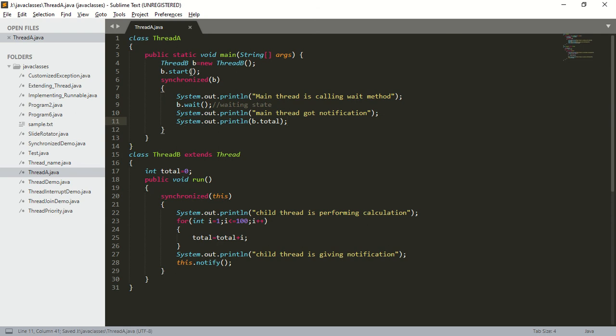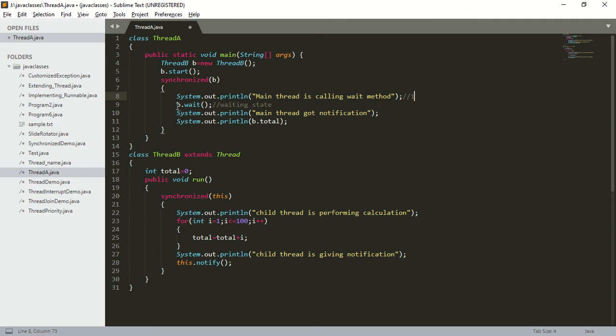After this b dot start, how many threads are there? There are two threads. Which are those two threads? Main thread and child thread. Assume that the main thread has got a chance. It is not guaranteed that the main thread will get a chance first, but assume it has. So what will be the sequence of statements? First, which statement will be printed? Main thread is calling wait method.